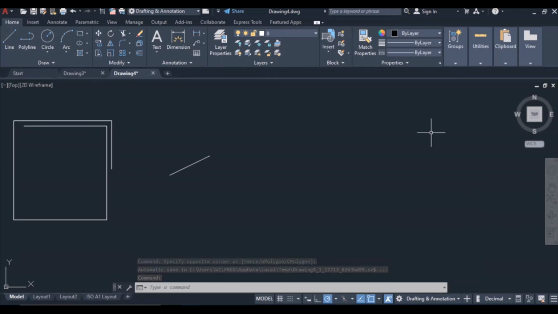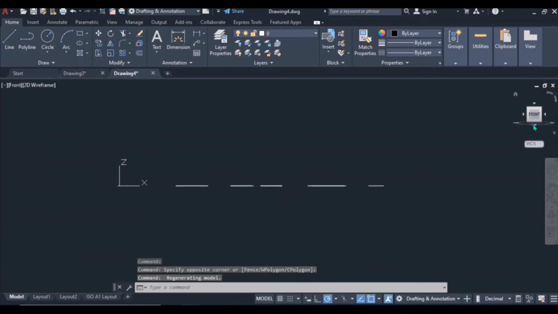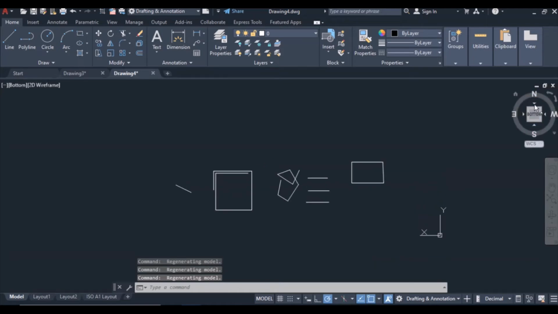You can look at it from the south. There is this arrow here, just click here, okay? You'll look at it from the front, okay? You can look at it from the right, you can look at the back, or you can look at the bottom, okay? So view cube